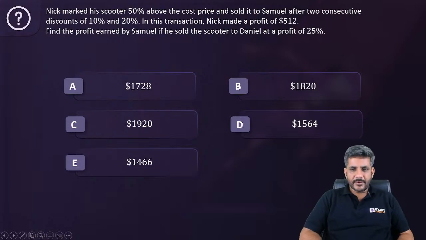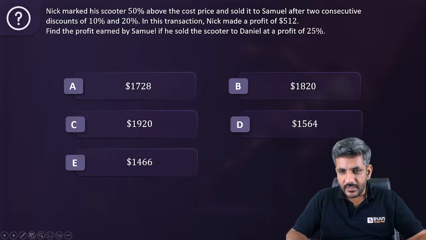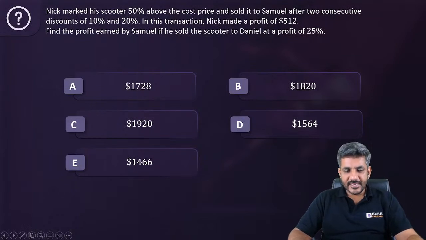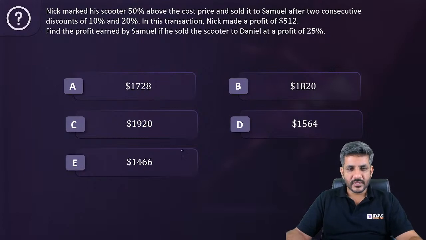So let's start doing it. It says Nick marked his scooter 50% above the cost price and sold it to Samuel after two successive discounts of 10 and 20%. In this transaction, Nick made a profit of $512. Find the profit earned by Samuel if he sold the scooter to Daniel at a profit of 25%. Let's find it out. After Naman, Nihar, Rushikesh and Kirti have also given the correct answer, that is A. Let's begin.